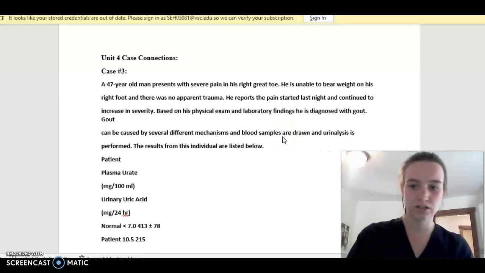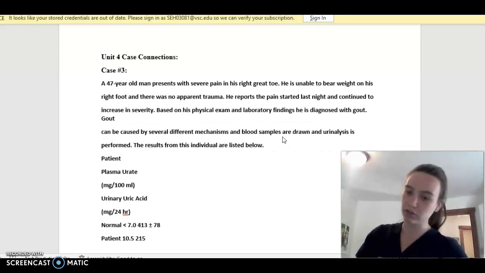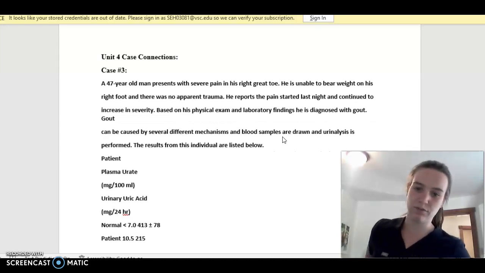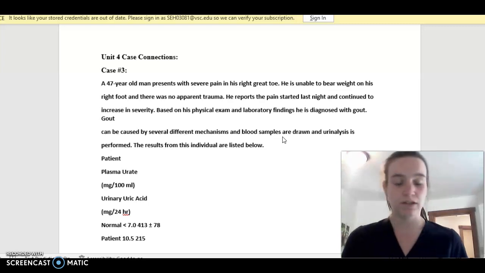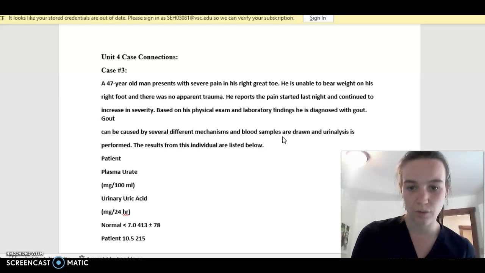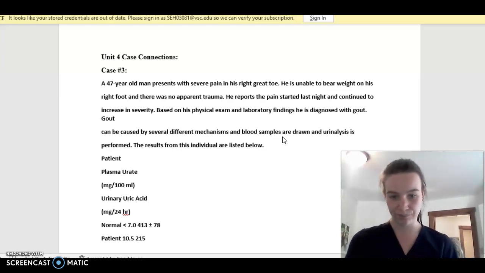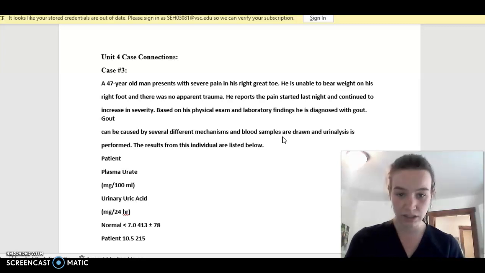Okay, I chose case 3 and case 4 for this project. The first one was a 47-year-old man who presents with severe pain in his right great toe. He's unable to bear weight on his right foot, and there was no apparent trauma. He reports the pain started last night and continued to increase in severity. He is diagnosed with gout.